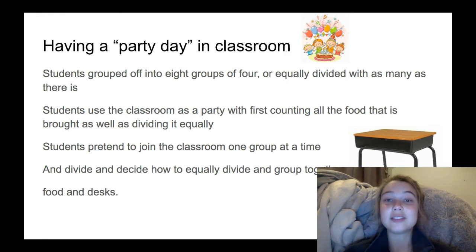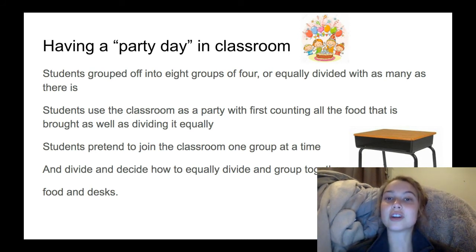So I would tell the kids, bring a snack, bring food for the class. So they bring in food, and let's sit down first and let's divide out the food, just like the book. Let's count the students. So we have 32. Let's say we have 32 students. Now let's count the food. So we lay it all out on the table and count it off. And how are we going to divide that between 32? That's the first thing I would do, just like the book.